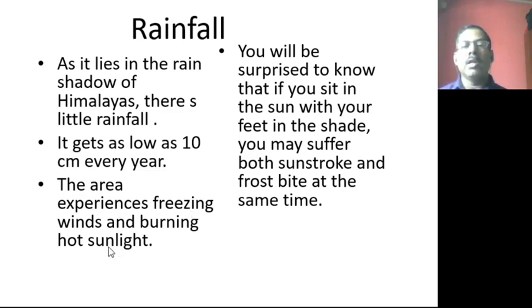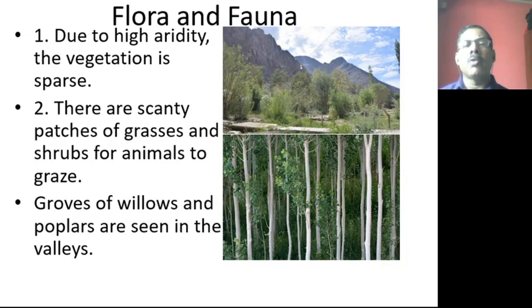Freezing winds and burning hot sunlight. You can see the example of how it will be. You'll be surprised to know that if you sit in the sun with your feet in the shade, one side your feet will be outside and another part will be inside, so sun outside and shade inside, you may suffer both sunstroke and frostbite at the same time. So half the portion will be sunshine, half the portion will be frost. That type of feeling will be there in the Ladakh region. So a different type of climate is there.